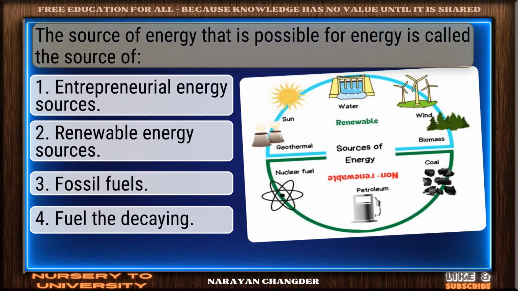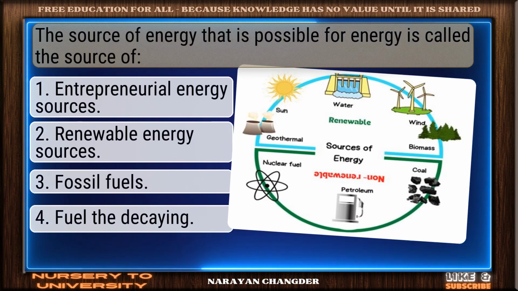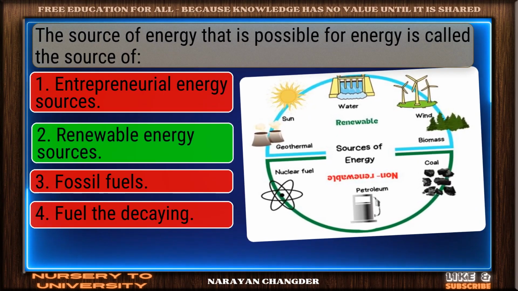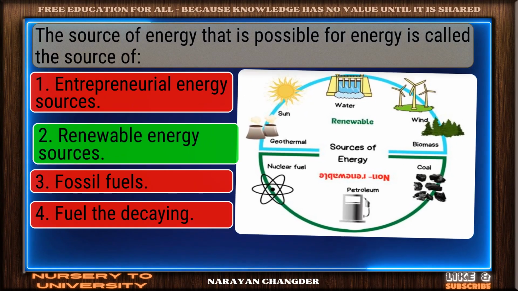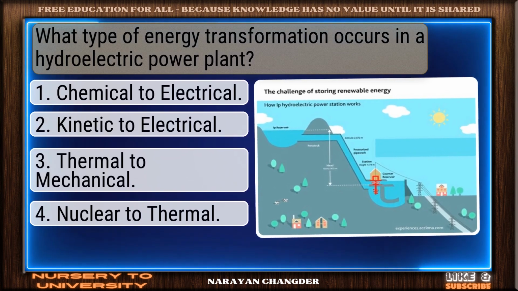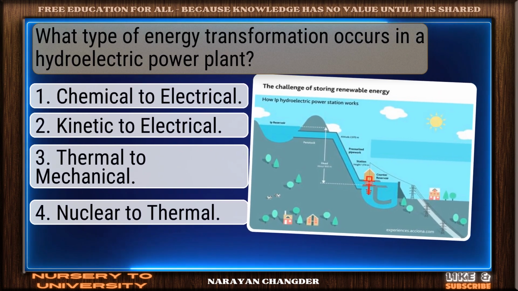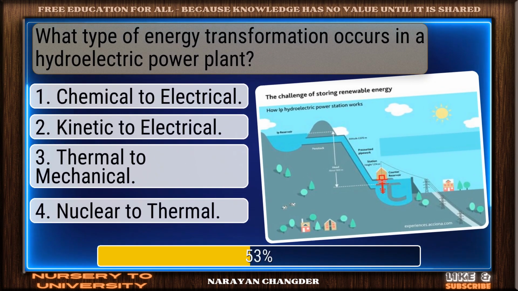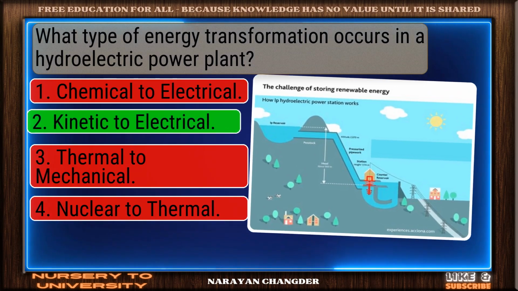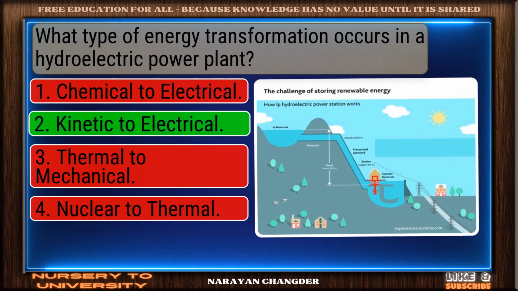The source of energy that is possible to renew is called the source of. Perfect. Renewable energy sources is the one. What type of energy transformation occurs in a hydroelectric power plant? Well picked. Kinetic to electrical is correct.